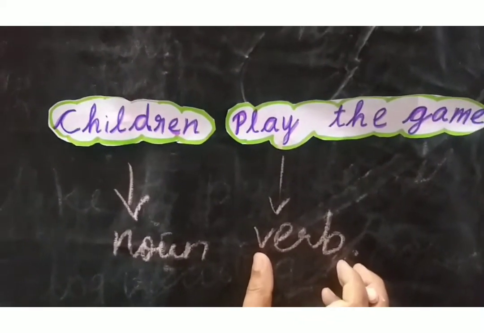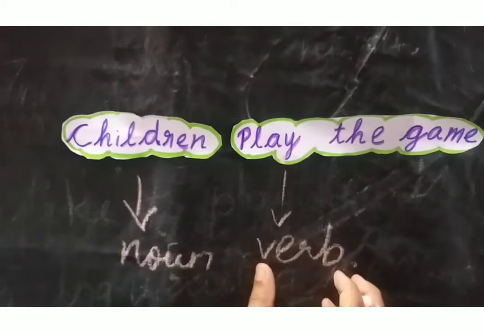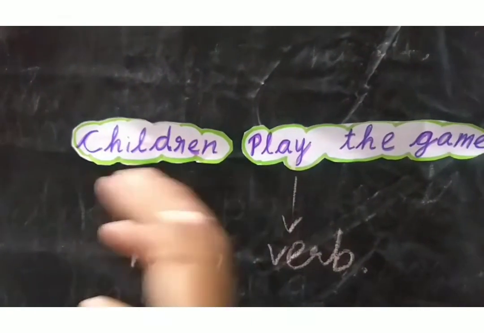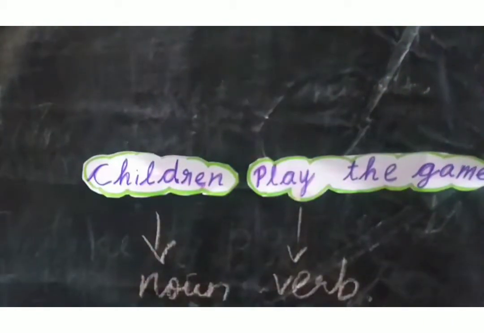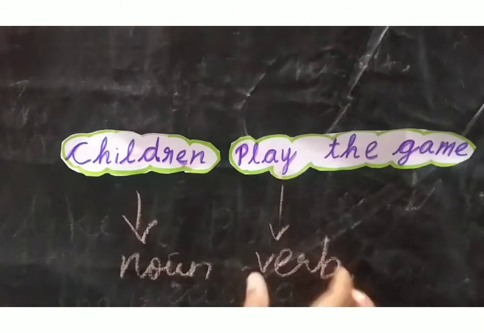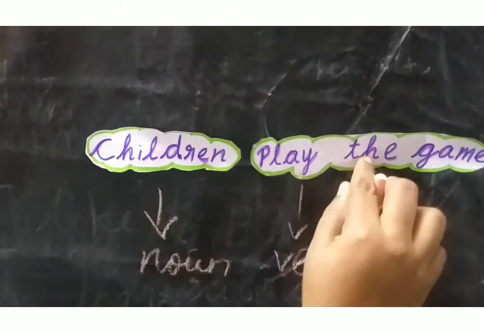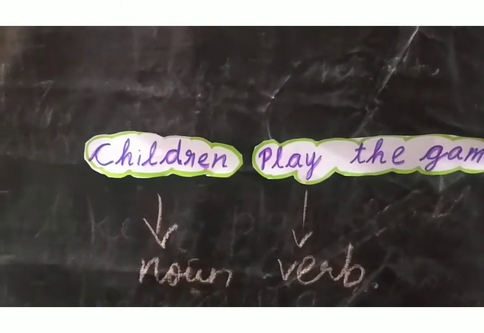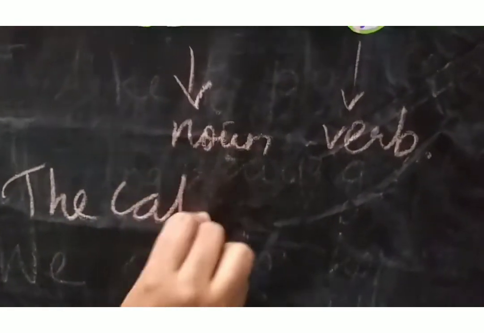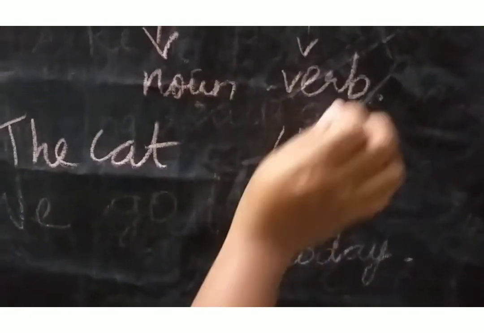Okay. And again I'll say you have to remember: in forming a sentence, the first word is always a noun and the second word is a verb. So, "Children play the game." Okay. And the next one: "The cat. Cat milk."